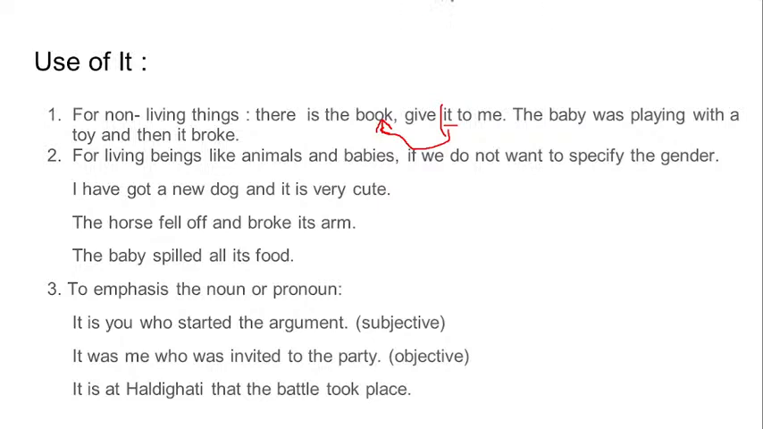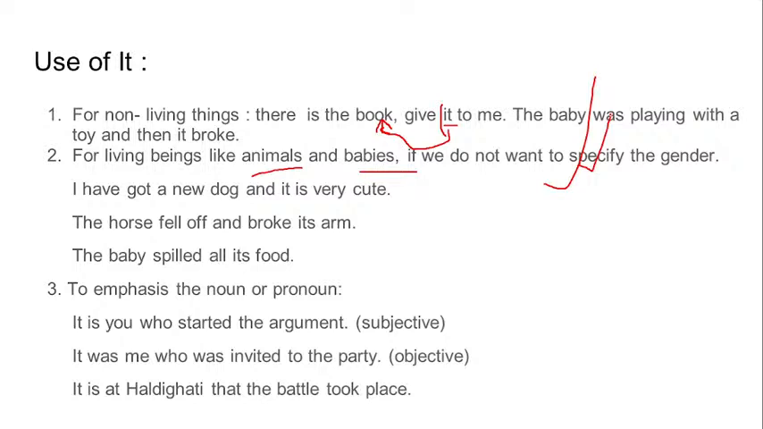Again, we also use it for living beings. It's not that we don't use it, but that is limited to animals and babies, and only if we do not want to specify the gender, because he and she are related to gender, but it does not specify the gender. When we talk about babies, if we don't want to mention the gender of the baby, or of animals also, or even today, there are many cases where we don't want to specify the gender, so we use it.